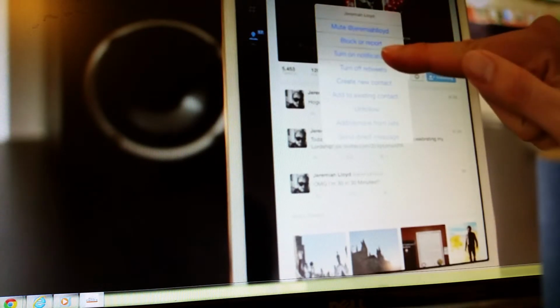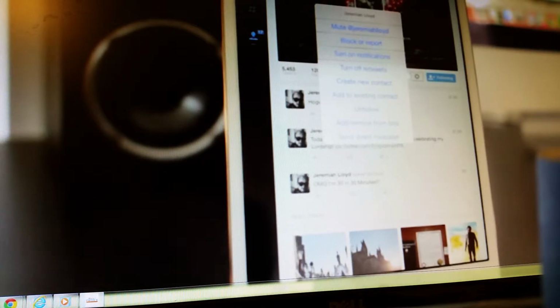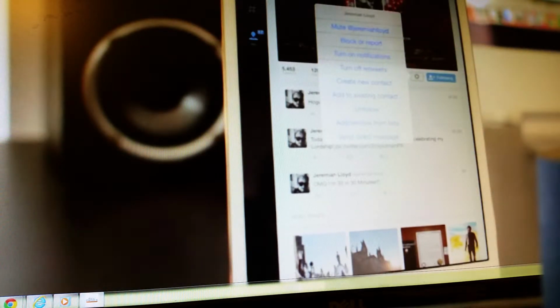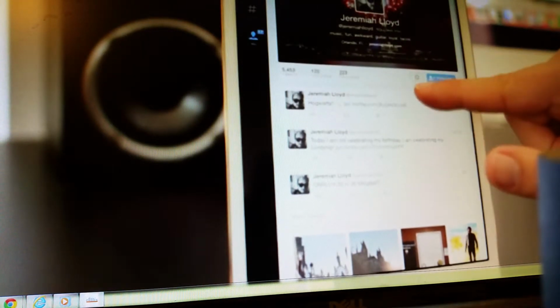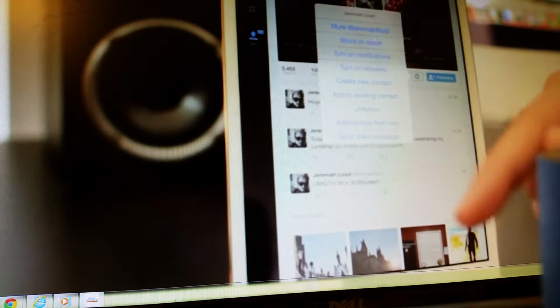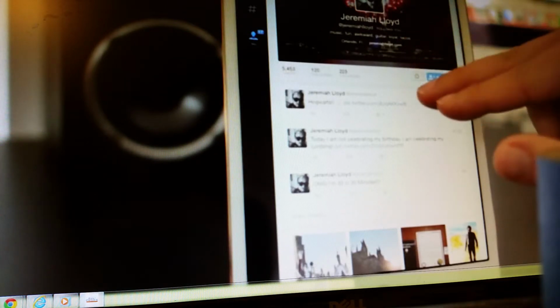Now, turn off retweets. Most of the time, I don't want to see somebody else's retweets. I just want to see their original thought. So for some people that over retweet, this is really great. A lot of people don't even know what that means. All that means is that if I hit that button, I will not see anything that Jeremiah retweets. Since Jeremiah isn't an over retweeter, I'm fine with that, because for some people, since they do it so rarely, it's usually really important.